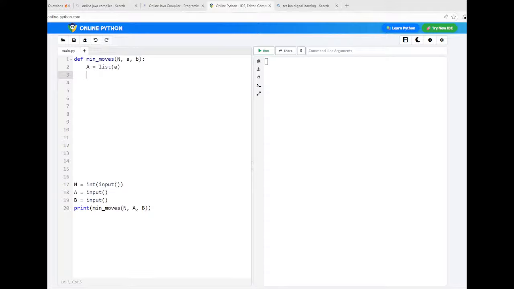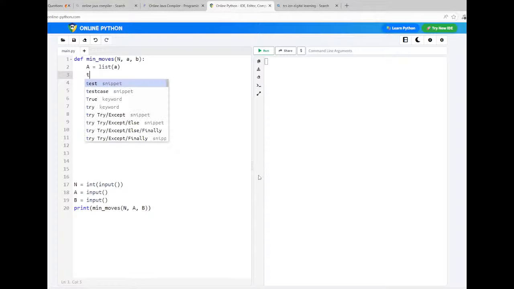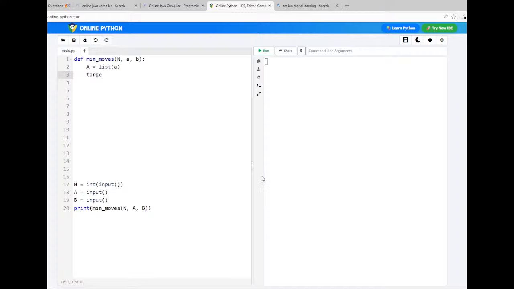You need to find all the target indexes which need to be replaced. So you define a dictionary here, target_indexes is equal to an empty dictionary. I'm defining it here.